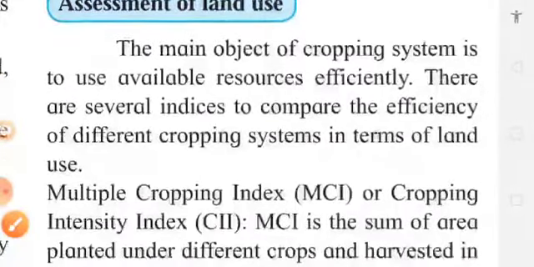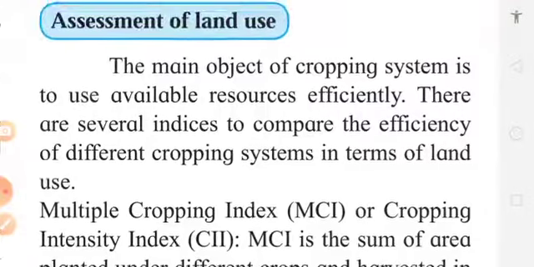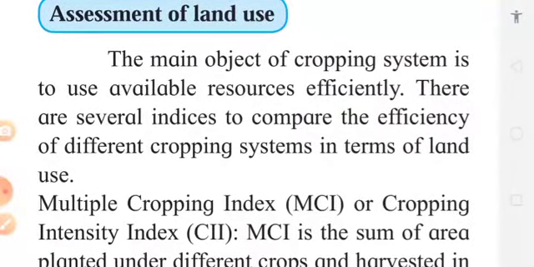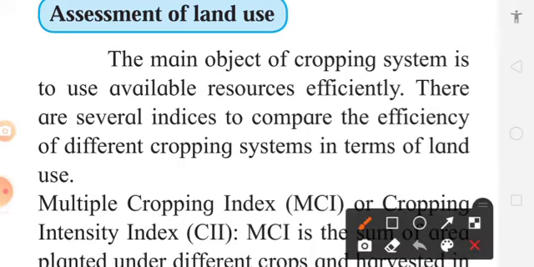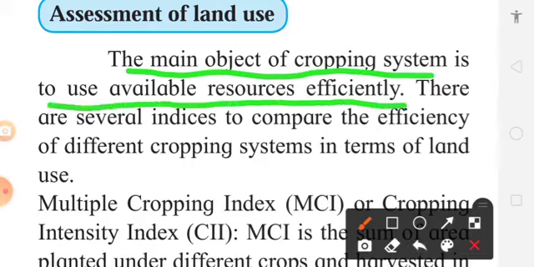Now, assessment of land use means how the land is to be used. Let us again see what the main objective of a cropping system is. It is to use available resources efficiently, meaning whatever resources we have are to be used very efficiently, and that is the objective of a cropping system.